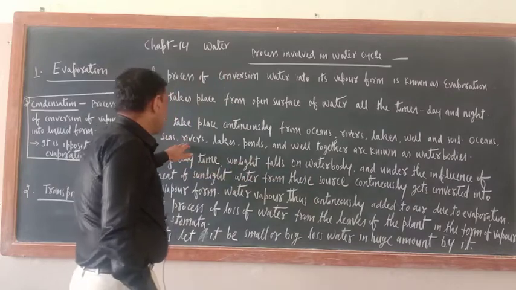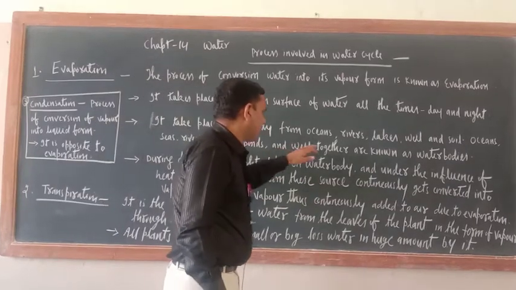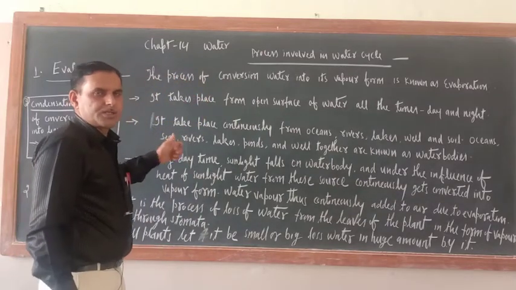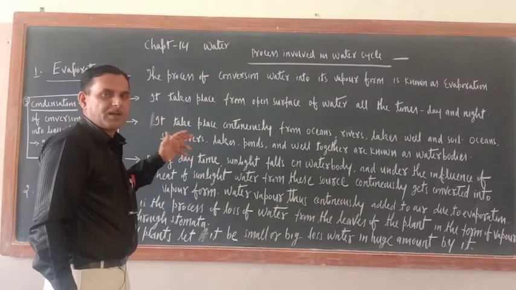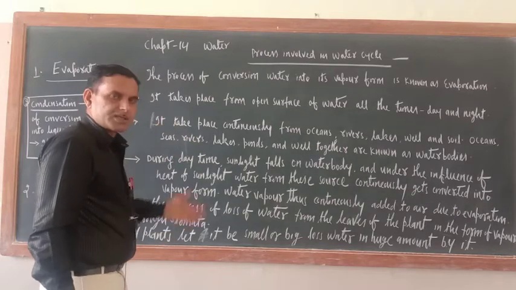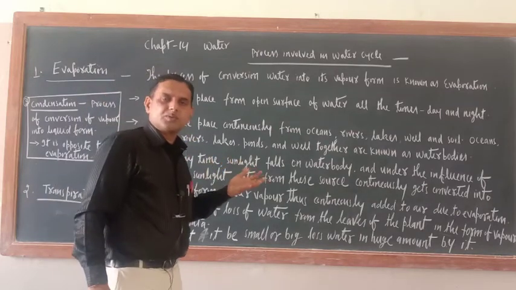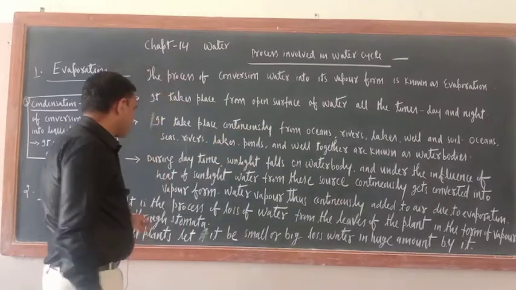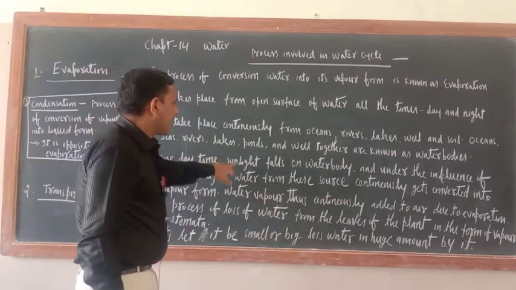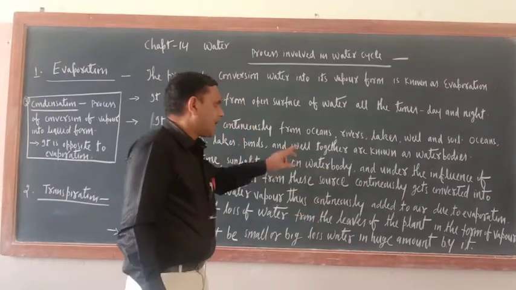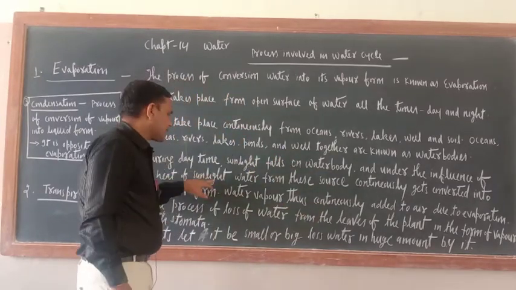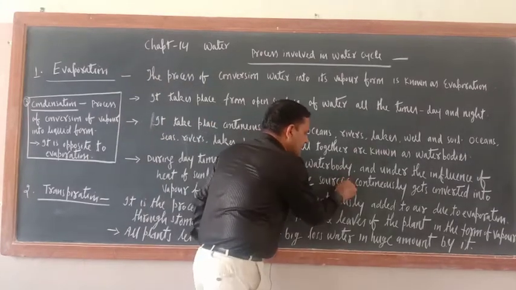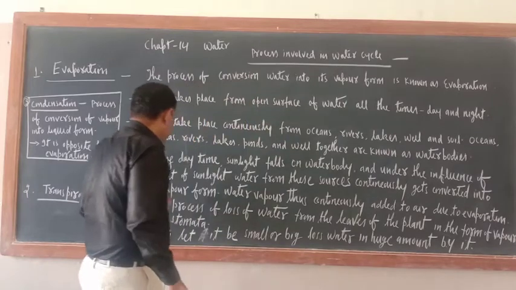Oceans, seas, rivers, lakes, ponds and wells together are known as water bodies. From these water bodies water is continuously getting evaporated. During daytime, sunlight falls on water bodies, and under the influence of the heat of sunlight, water from these sources continuously gets converted into vapor form.